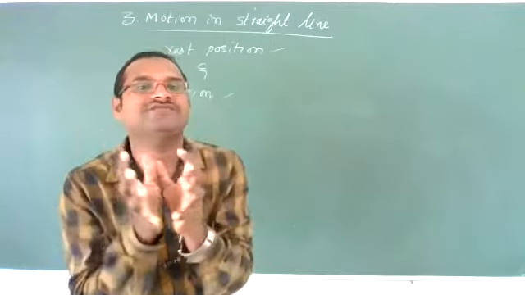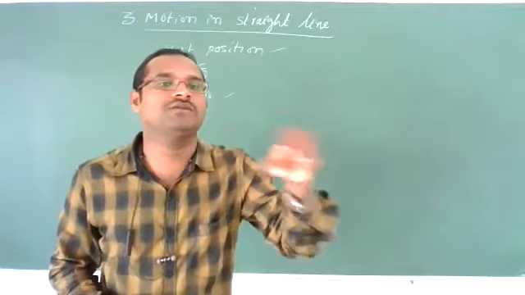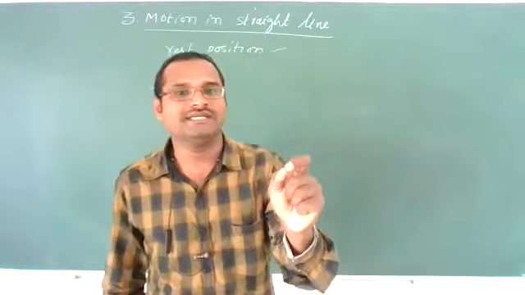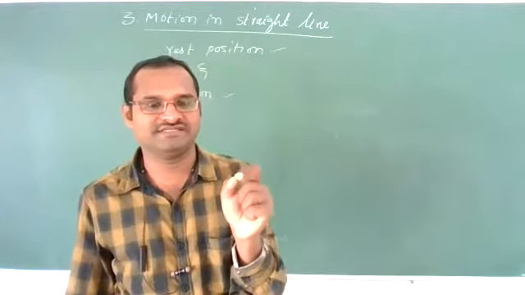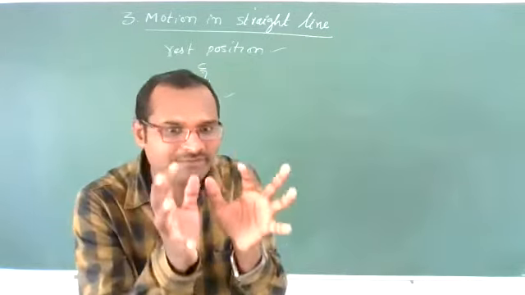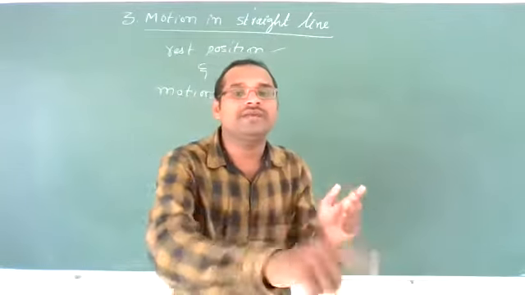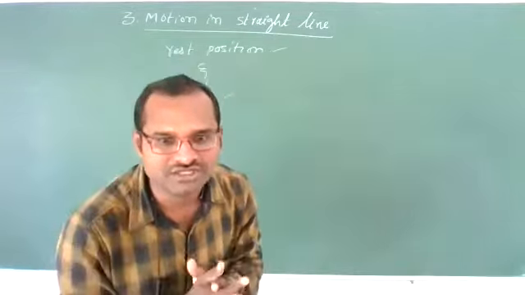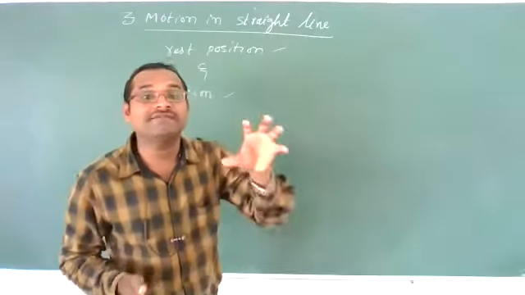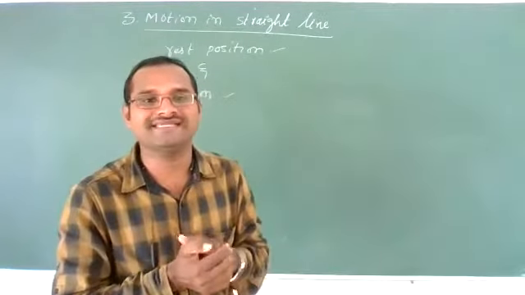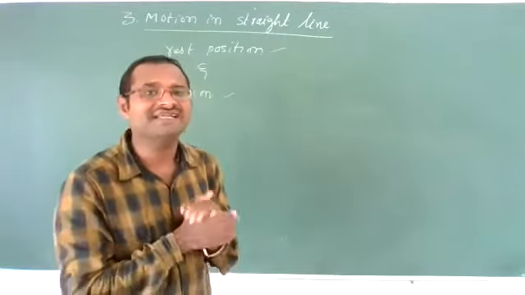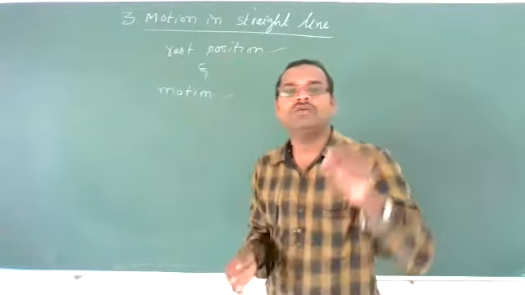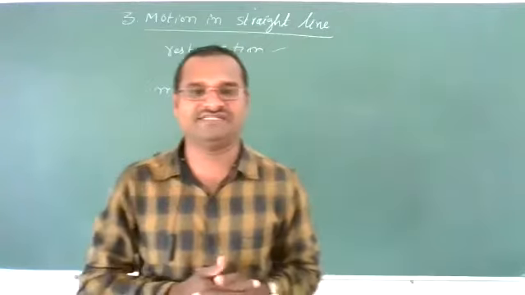To specify whether an object is in a rest position or in motion, we require one particular point of reference. Only about that particular point of reference can we define anything, meaning motion or rest position. That point we call the frame of reference. Here, to define rest position or motion, we require a frame of reference.